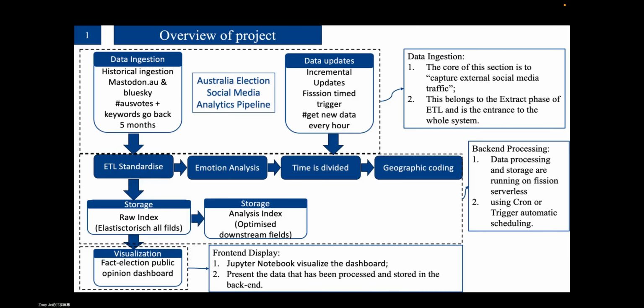So we will show what part each of us is responsible for. From the picture, we can see three main parts. I do the data integration and front-end technology with Steven Chen and Yihao Sang. Yuan Gao and Yao Zhao are mainly responsible for the back-end processing. The core of this section is to capture external social media traffic. And lastly, we also use Jupyter Notebook to display the graphs and pictures. Everyone in our team has their own role and responsibilities.